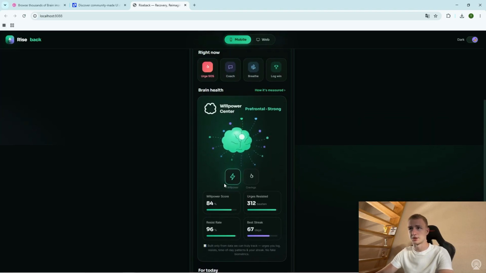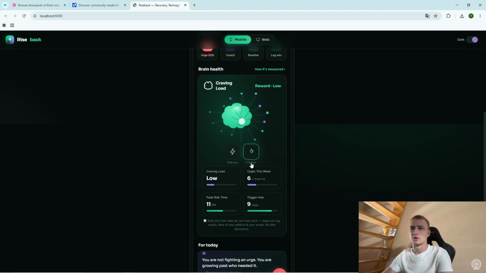And in this section, we only have the willpower. So resist rate, best streak, urges resisted, willpower score. Yeah, I like this because we can track all of these, not like the ones before. Okay, and let's check the craving section. So craving load low, urges this week 6. Peak risk time, this is good to know. Trigger free, 9 days, amazing.